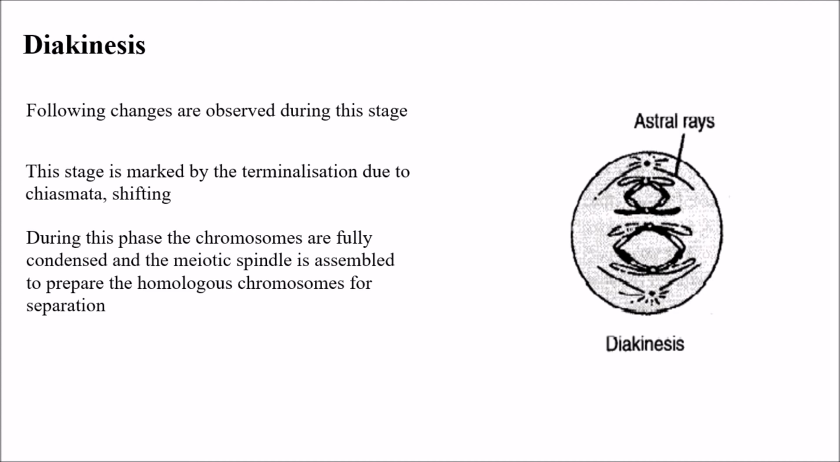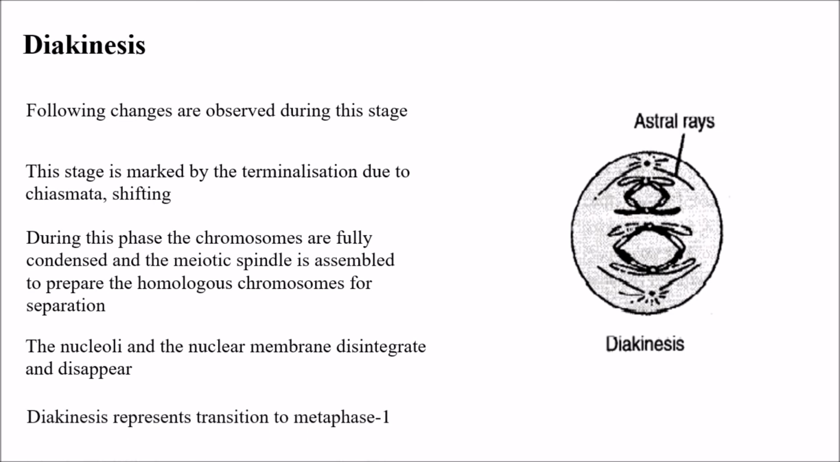During this phase the chromosomes are fully condensed and the meiotic spindle is assembled to prepare the homologous chromosomes for separation. So diakinesis is the stage where the chromosomes are fully condensed and the meiotic spindles are assembled. The nucleoli and nuclear membrane disintegrate and disappear. Diakinesis represents the transition to metaphase 1.